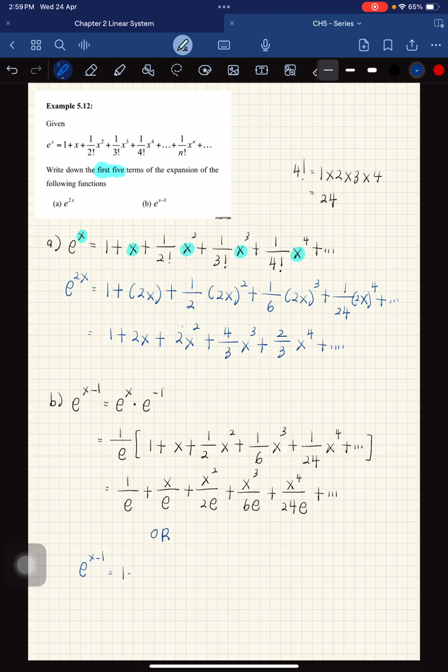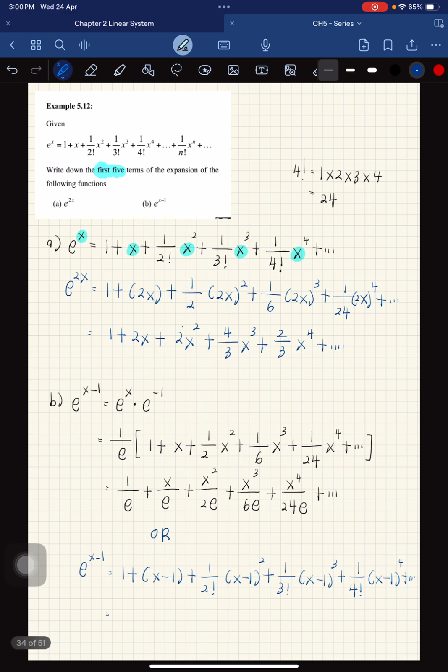So 1 plus x, so x is equal to x minus 1, plus 1 over 2 factorial x minus 1 squared plus 1 over 3 factorial x minus 1 cubed plus 1 over 4 factorial x minus 1 to the power of 4 plus and so on. Okay, so you can expand this one, and then finally you have to check this one. This is my answer.